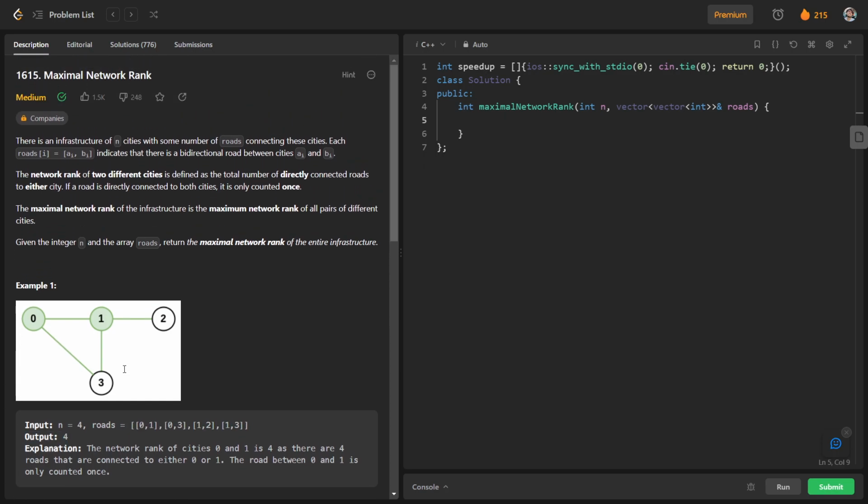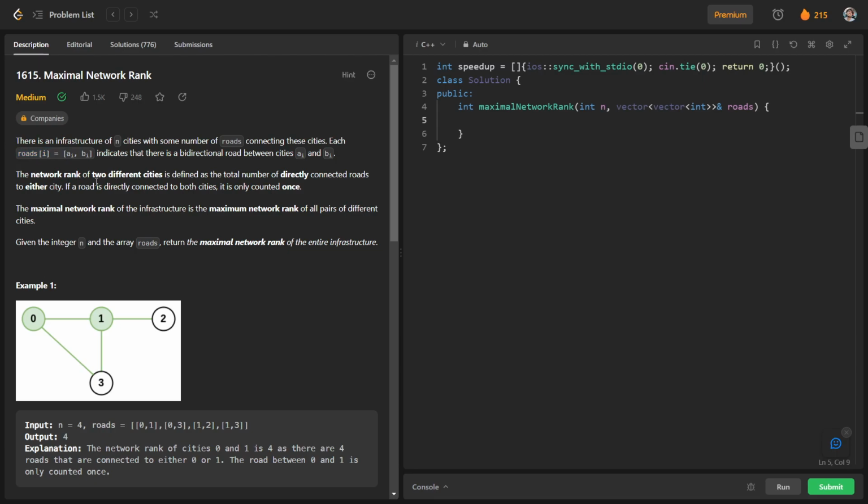In this vector, for each element the first member is going to be city ai and the second member is going to be another city bi. And what does it mean? It means that there is a road connecting cities ai and bi in a bidirectional way. So this is the meaning of roads[i].